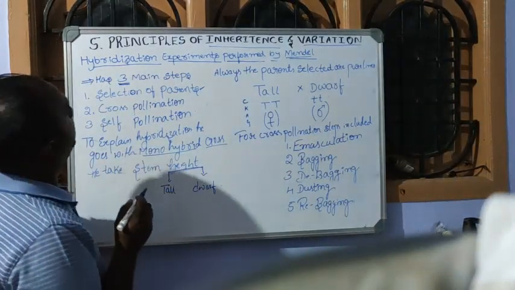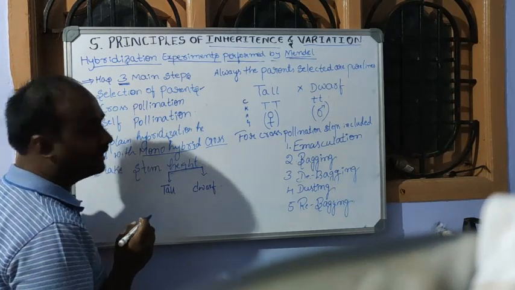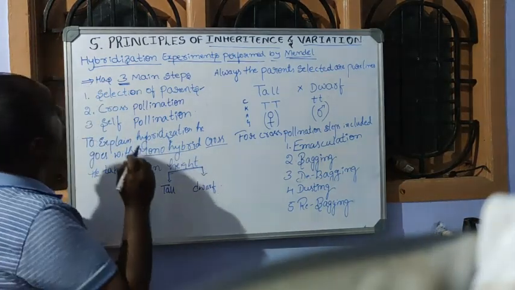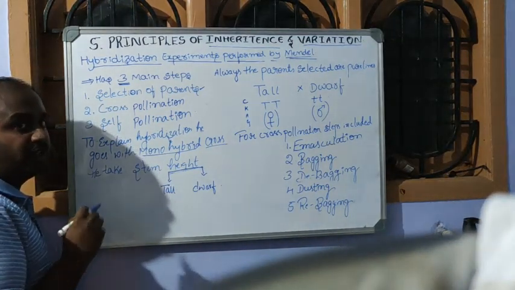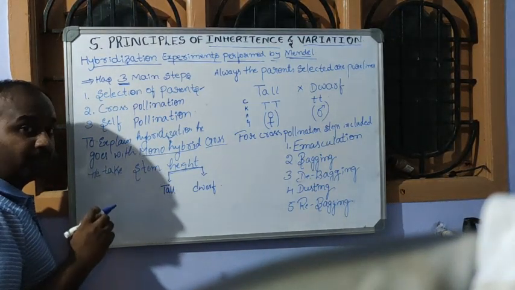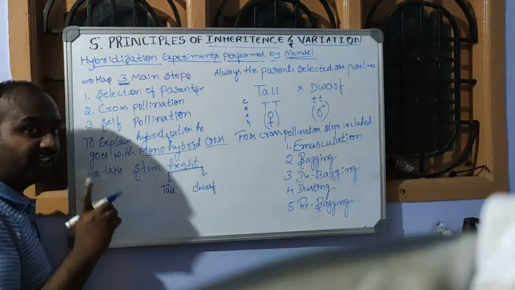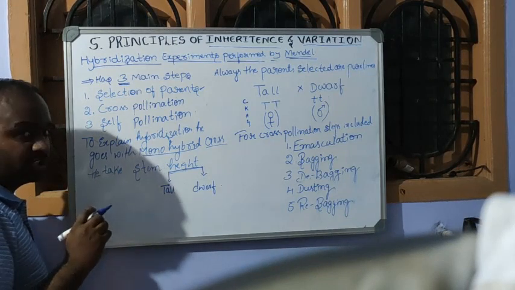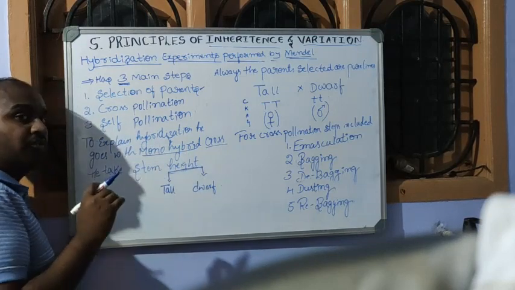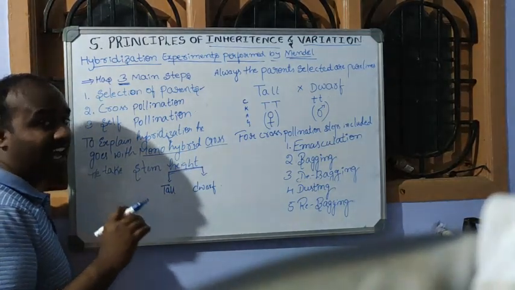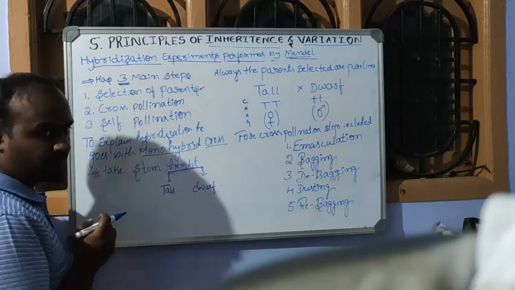Hello students, now we are going to deal with hybridization experiments performed by Mendel, the father of genetics. Hybridization is a process in which a cross is made between two parents, and among these two parents at least one character is different. The offspring produced from hybridization we call hybrids.